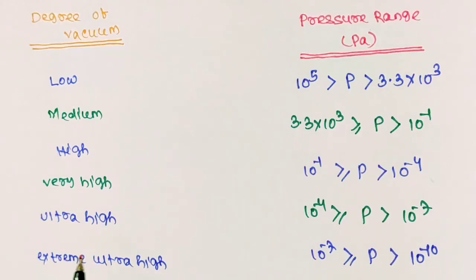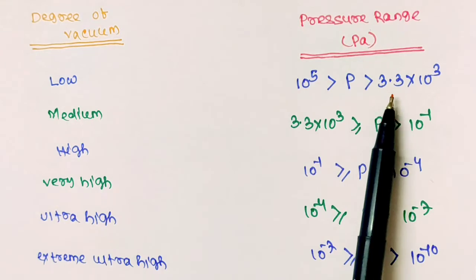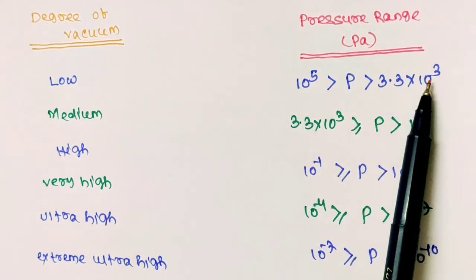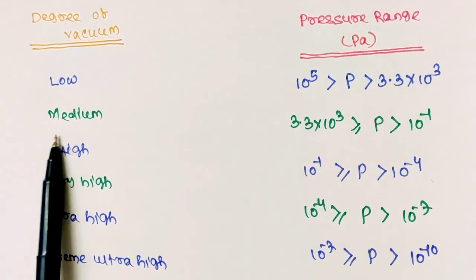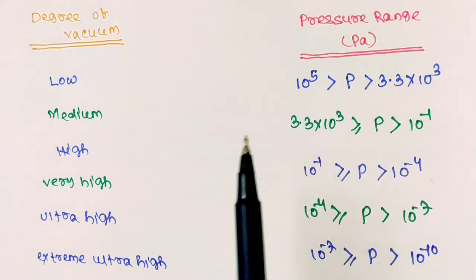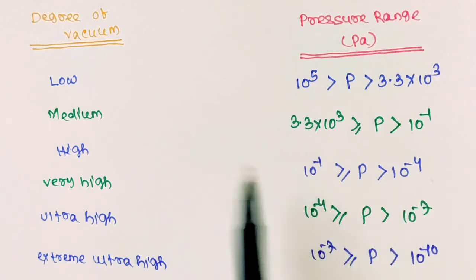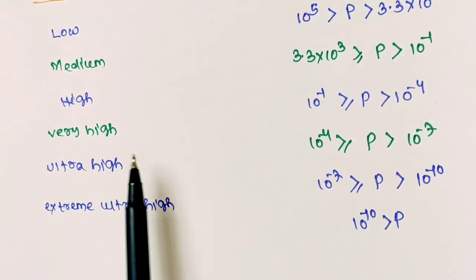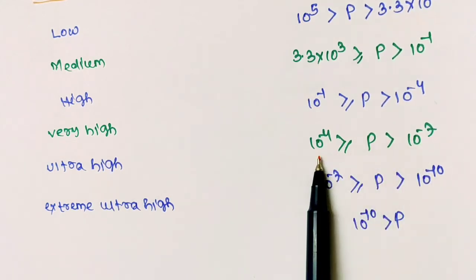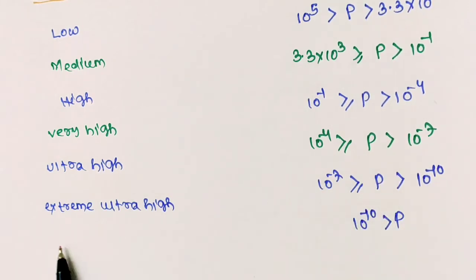Let's see the pressure range for different degree of vacuum. For low vacuum, the pressure range is between 3.3 into 10 to the power 3 Pascal to 10 to the power 5 Pascal. For medium vacuum, it is between 10 to the power minus 1 Pascal to 3.3 into 10 to the power 3 Pascal. For high vacuum, it is from 10 to the power minus 4 Pascal to 10 to the power minus 1 Pascal. For very high vacuum, it is from 10 to the power minus 7 to 10 to the power minus 4 Pascal. For ultra high, from 10 to the power minus 10 to 10 to the power minus 7 Pascal. And for extreme ultra high vacuum, the pressure should be less than 10 to the power minus 10 Pascal.